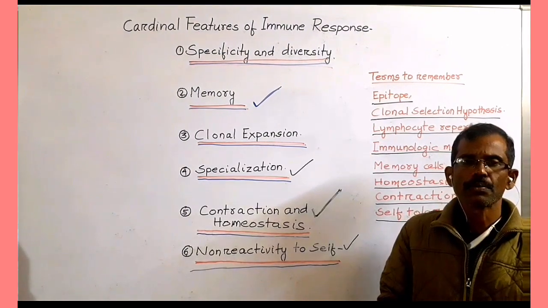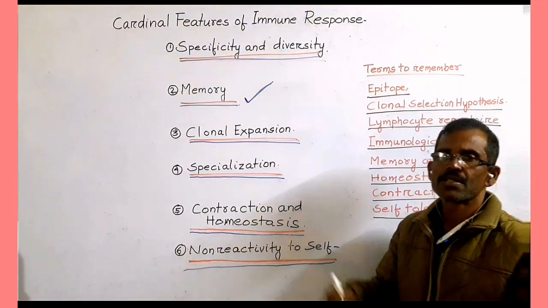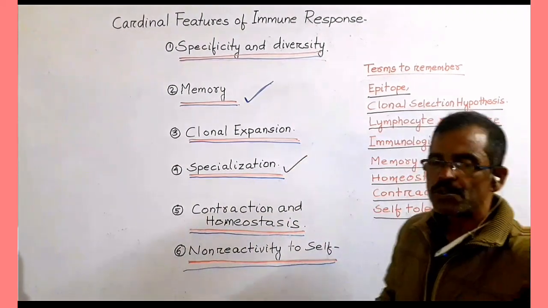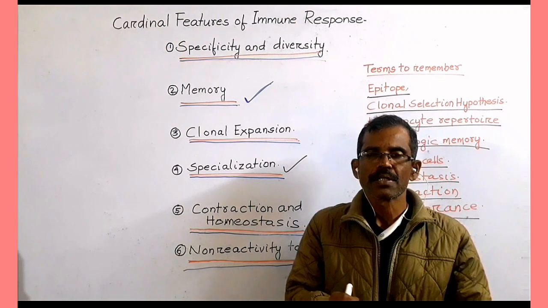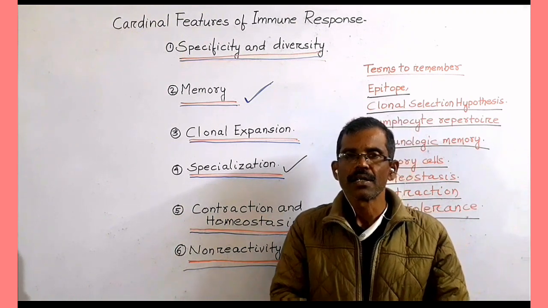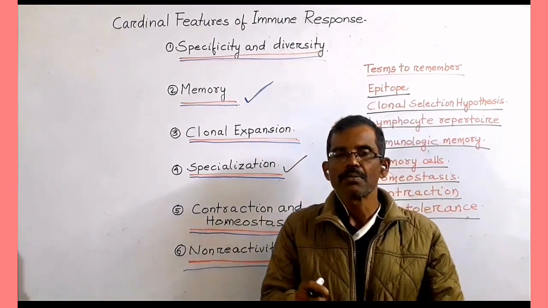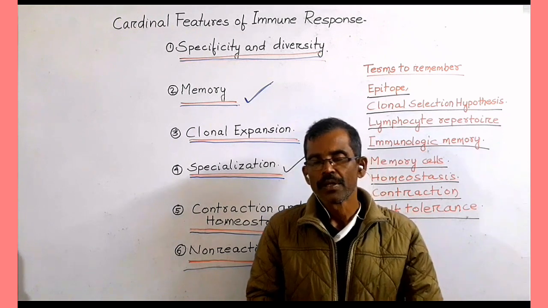Another feature of the adaptive immune response is specialization. As already mentioned, the immune system responds in distinct and special ways to different antigens in order to maximize the effectiveness of antimicrobial defense mechanisms.